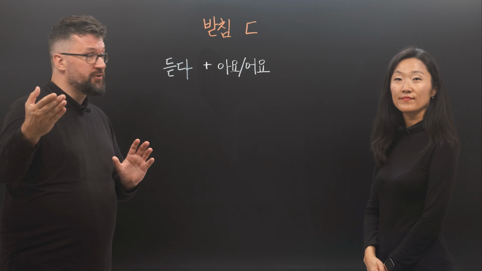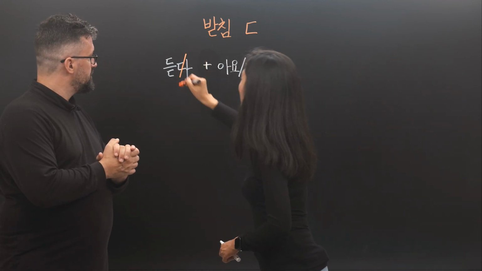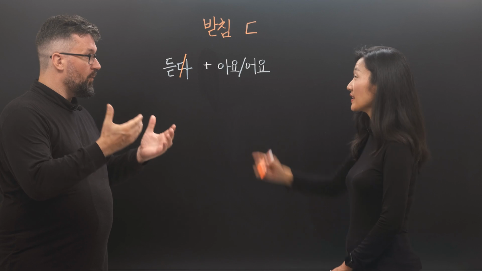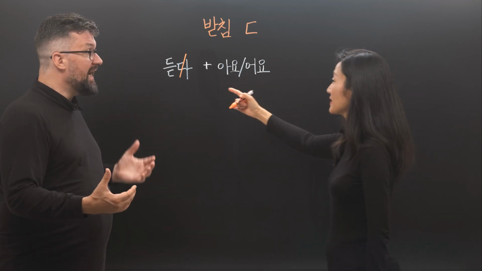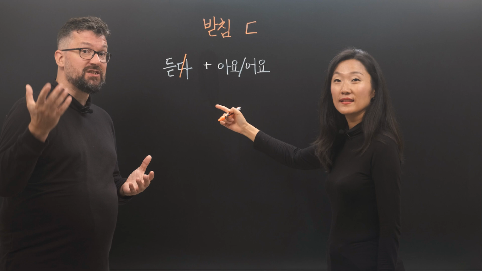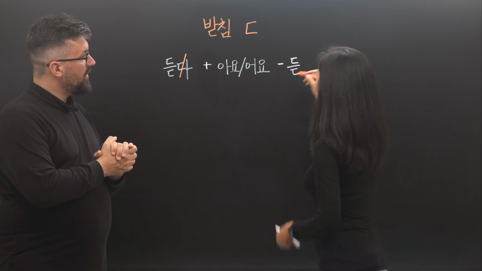Like every time we conjugate something, we remove 다. And we look at the last vowel. The last vowel is 으. It's not a, it's not o. So 듣 어요.